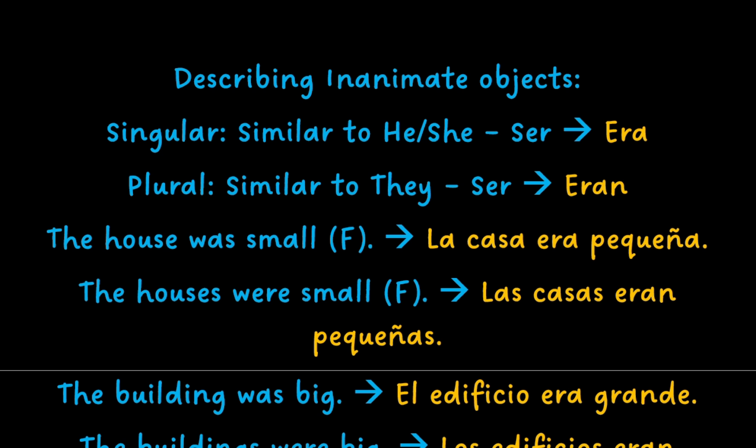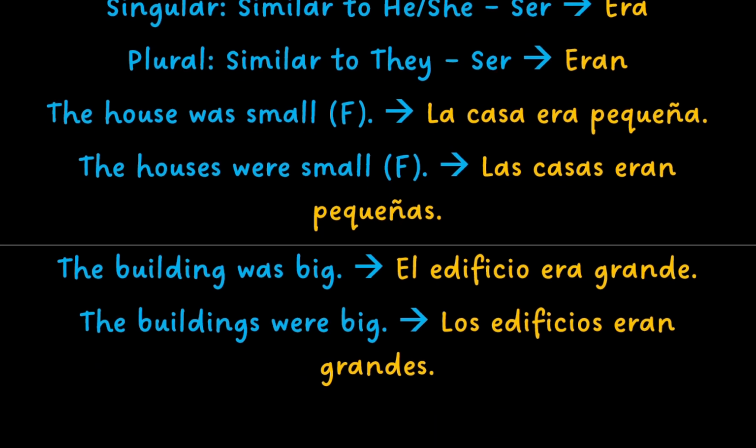The house was small is la casa era pequeña. The houses were small is las casas eran pequeñas. The building was big is el edificio era grande. And the buildings were big is los edificios eran grandes.